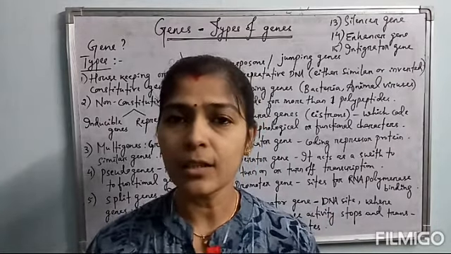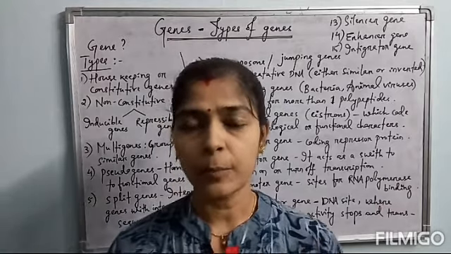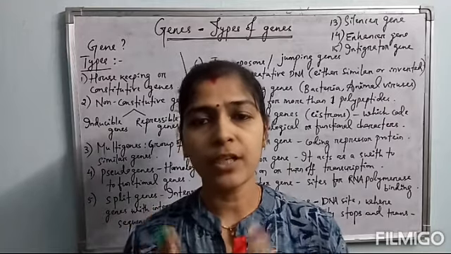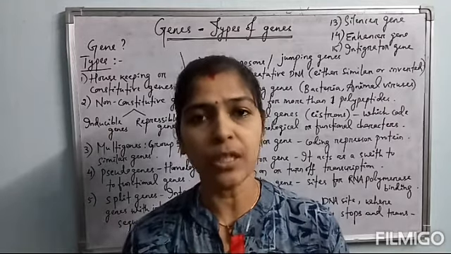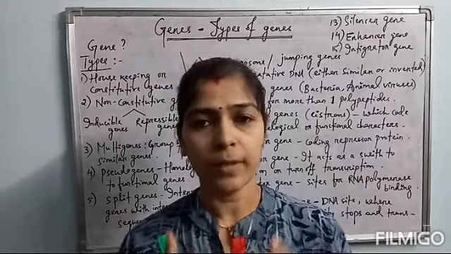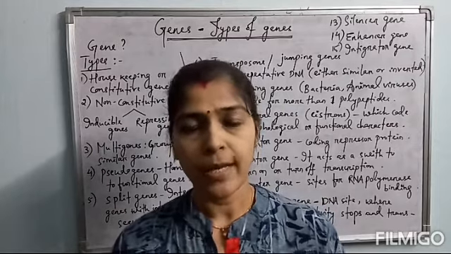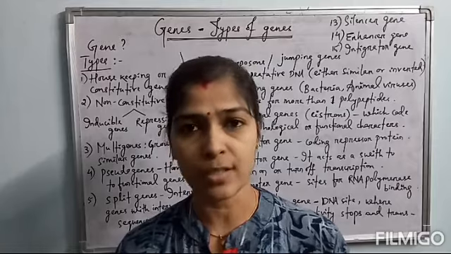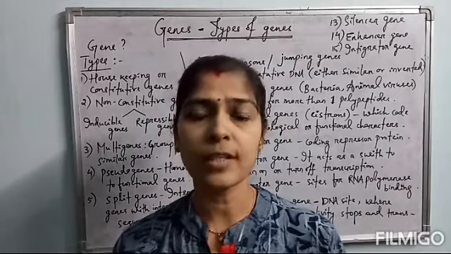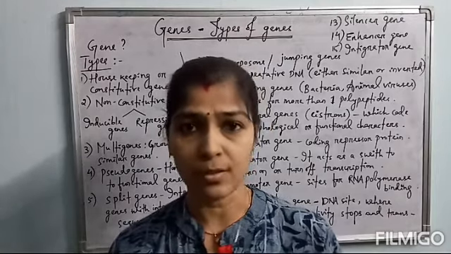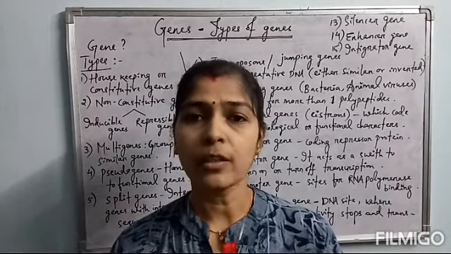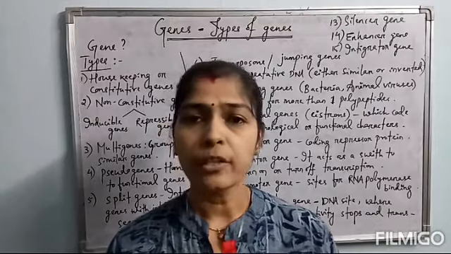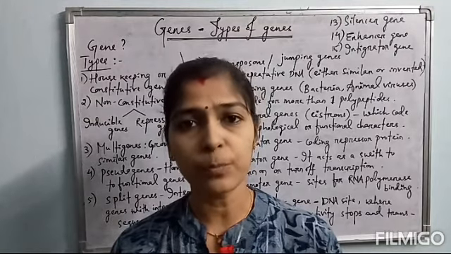Okay, so there are different types of genes. It is not the particular definition of a gene that any piece of DNA which codes for a protein is called a gene. Many different types of genes are available in the eukaryotic system, and not all genes are protein coding genes or cistrons. So what are the types of genes present in the eukaryotic system, and what are the functions of these different types of genes?